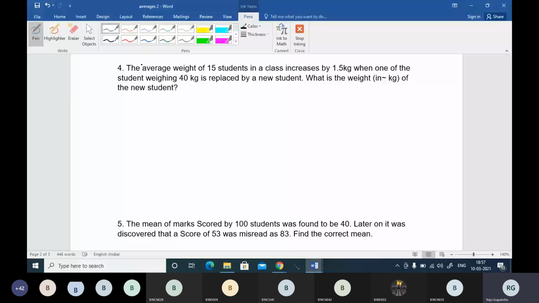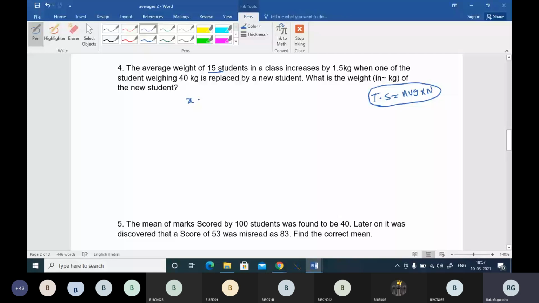Again, we will be using the total sum concept. Let me write over here. Total sum is equal to average into number of observations. This is very clearly known to you, right? Now the average weight of 15 students in a class increases by 1.5 kg. There are 15 students, it is very clear. So let me take that x is the old average.